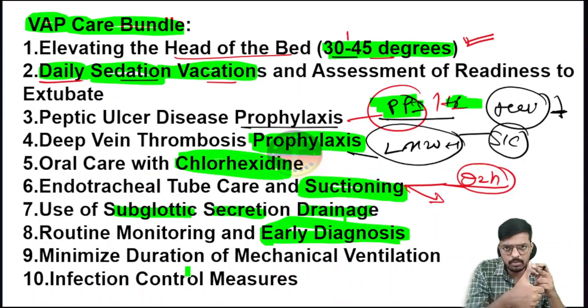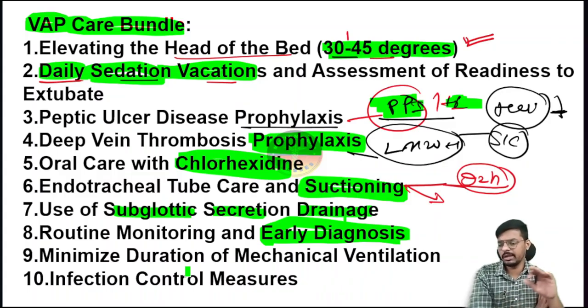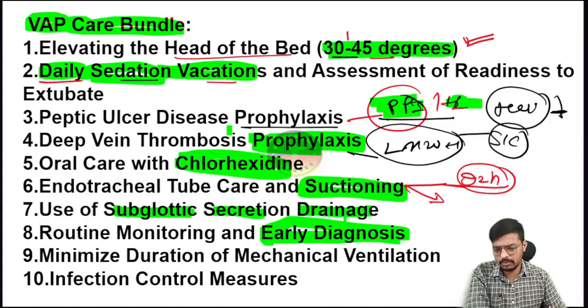So the most common type is CAUTI, the catheter associated urinary tract infection. Second most common is the surgical site infection. Then the most costly one is the central line associated bloodstream infection. And the most dangerous and leading cause of death in hospital acquired infection is ventilator associated pneumonia. So take clarification from this, very, very important. Then comes the next one, infection control measures.